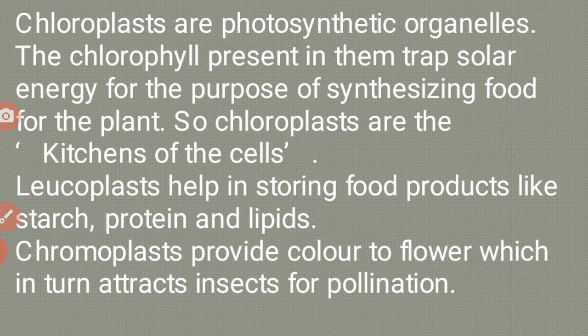So chloroplasts are the kitchen of the cell. Leucoplasts help in storing food products like starch, protein and lipids. Chromoplasts provide color to flowers, which in turn attract insects for pollination.